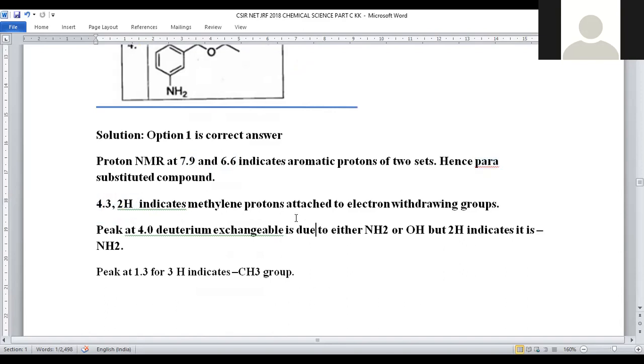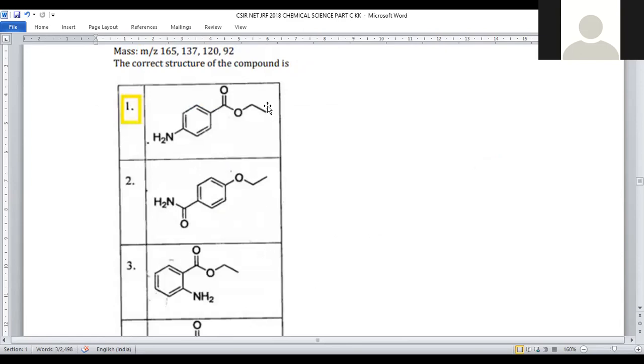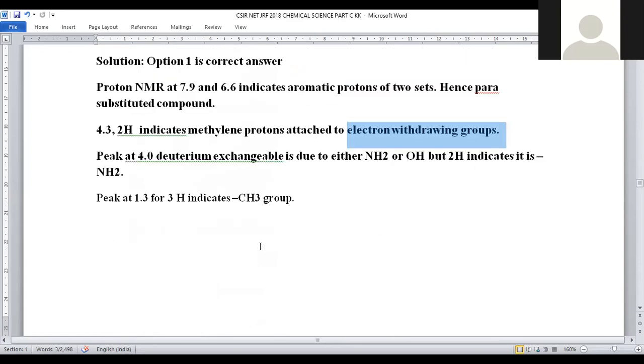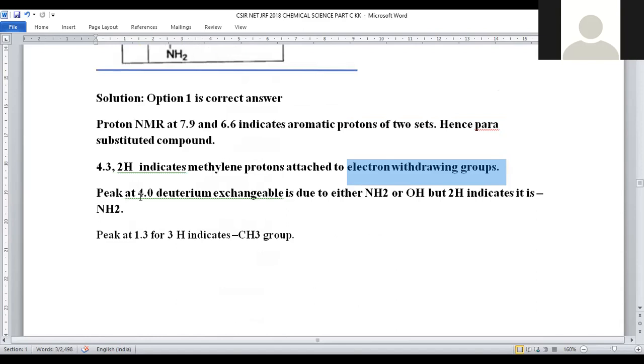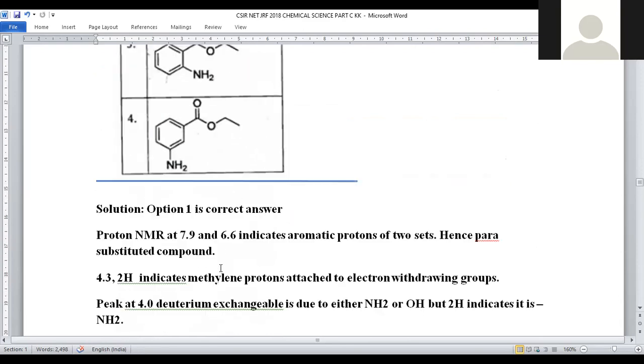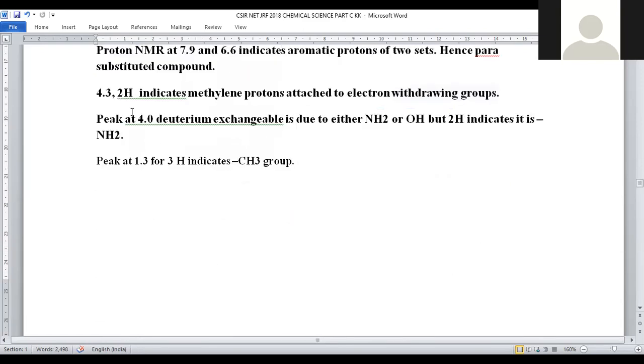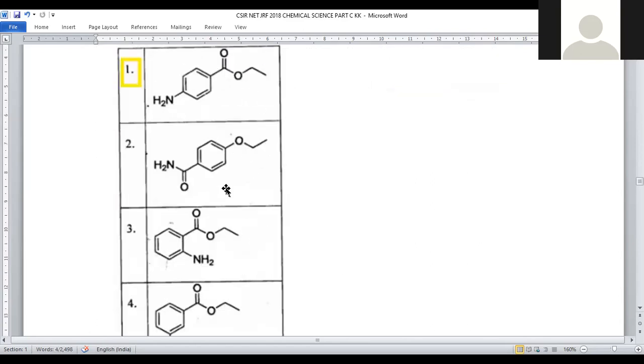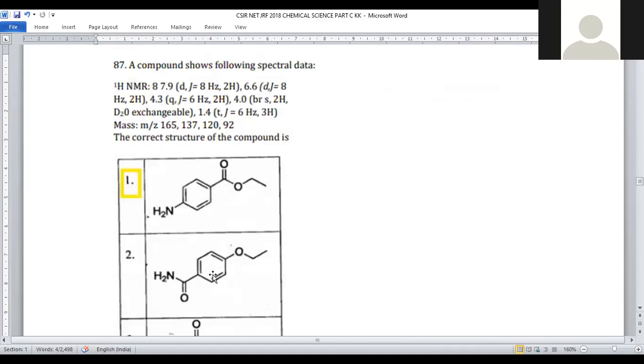4.3, two hydrogens, indicates a methylene attached to an electron withdrawing group. In both cases, methylene is there. This is also not the correct information. Then peak 4 with deuterium exchangeable indicates an NH2 group is there. So in both cases, NH2 is there. That's why it is also not sufficient. 1.3 indicates three hydrogens of methyl. In both cases, methyl is there. So in order to get the exact structure, we have to go with its m/z data.